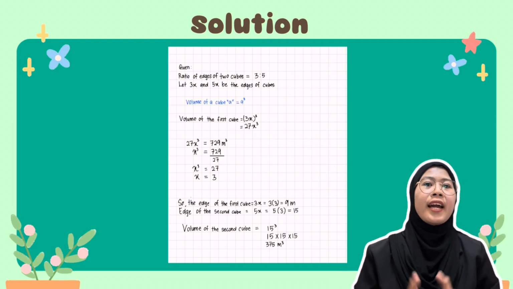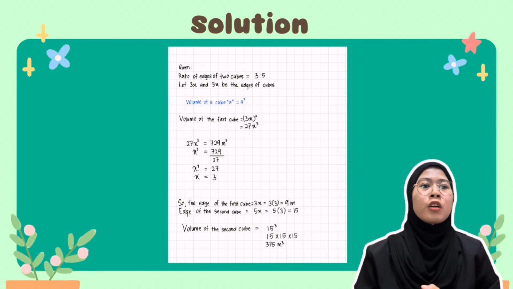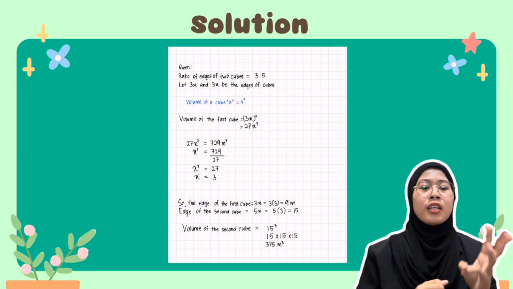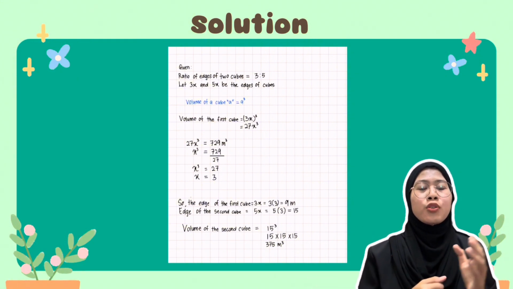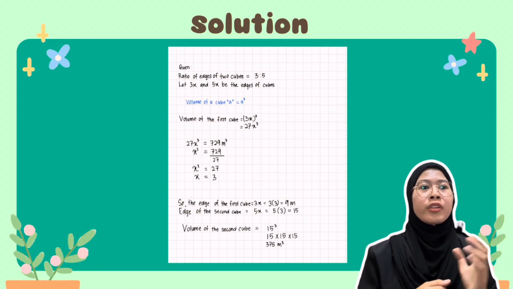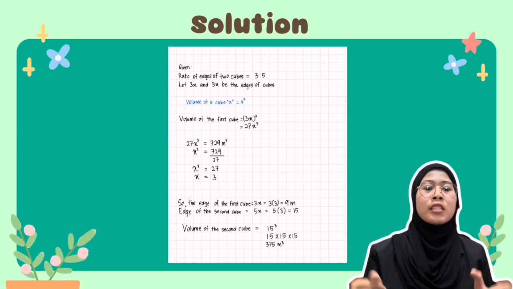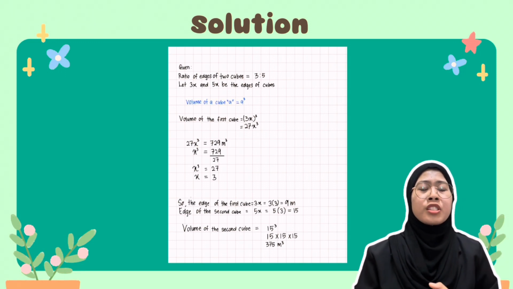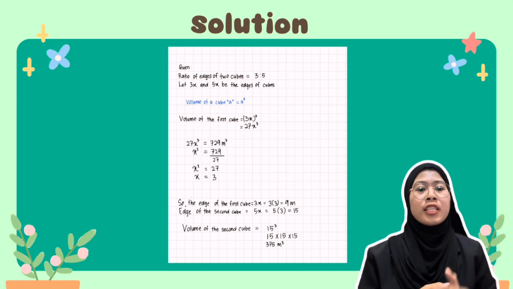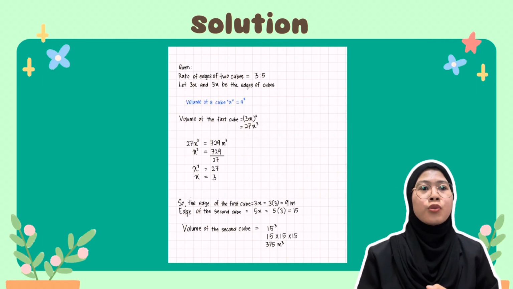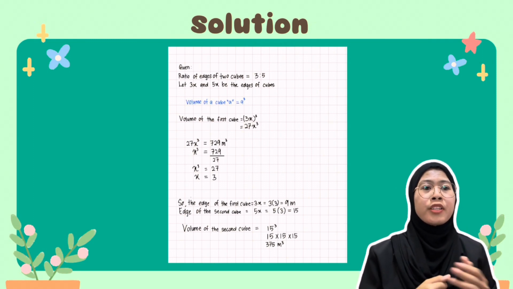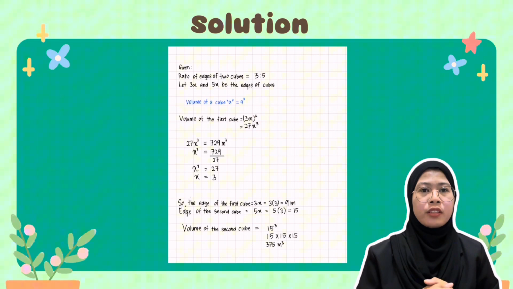So here, the edge of the first cube equals 3x, and we substitute 3 into x, which means 3 multiplied by 3 equals 9. Then the edge of the second cube, which is 5x, we substitute 3 into x, and it is 5 multiplied by 3 equals 15.